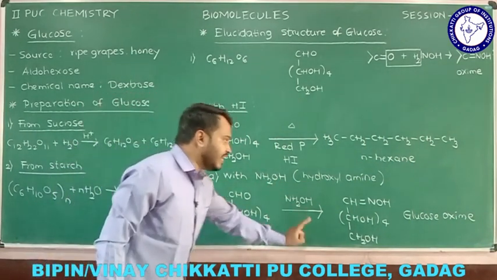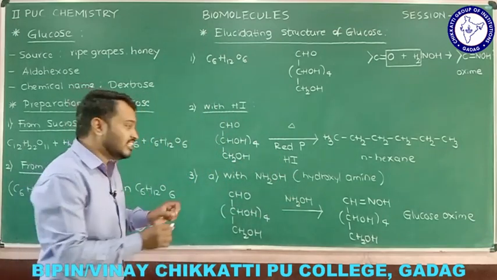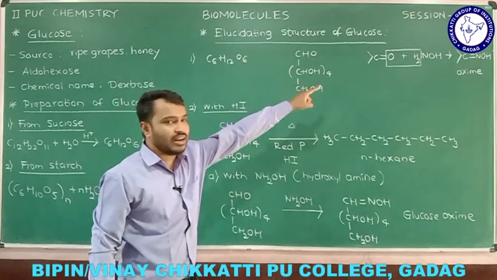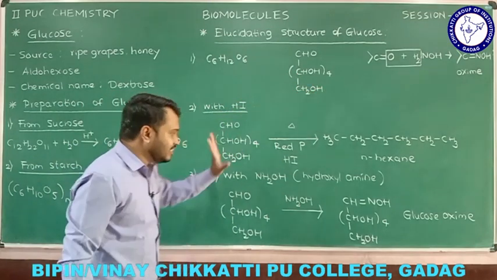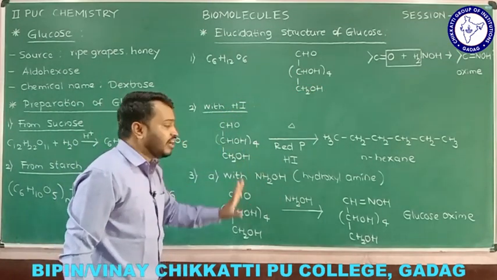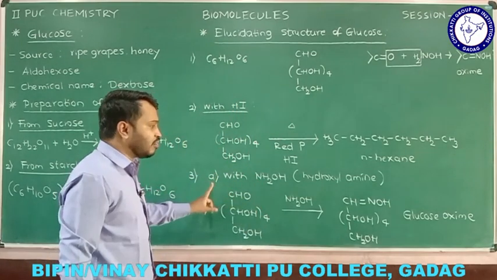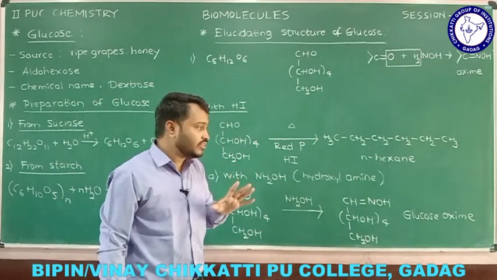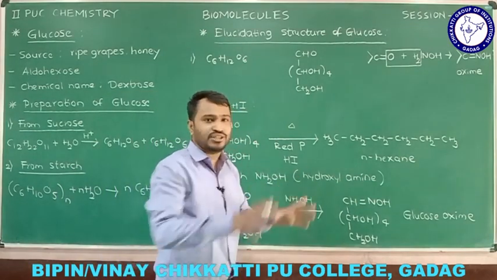So that is the reaction you should know. This is a particular example with glucose, but in general you can remember it like that. That will help you in CET. This is how hydroxylamine reacts. If hydroxylamine reacts with carbonyl, definitely you are going to get an oxime. So now the very important thing is, what is the conclusion drawn from it?